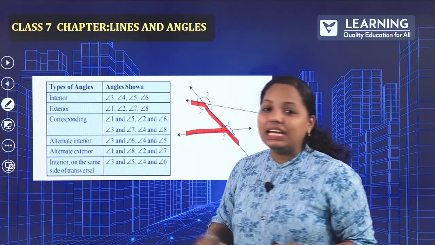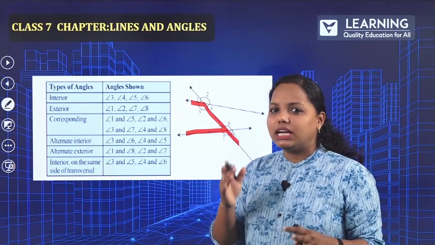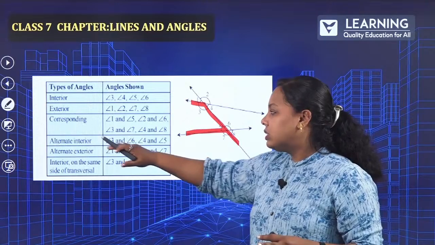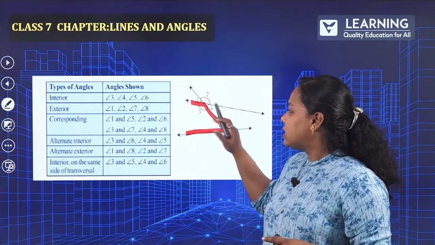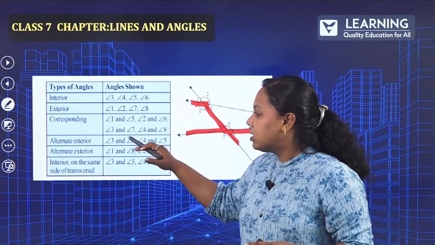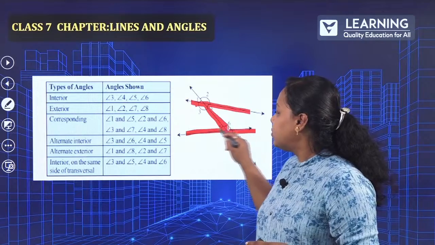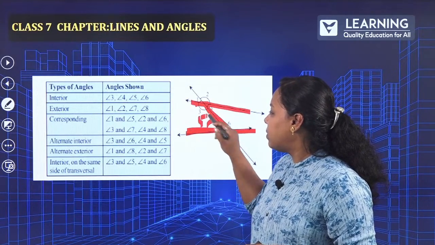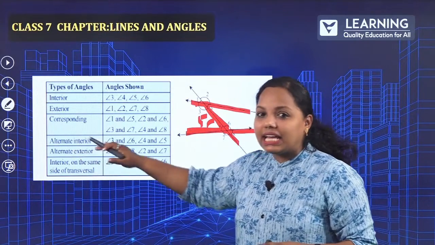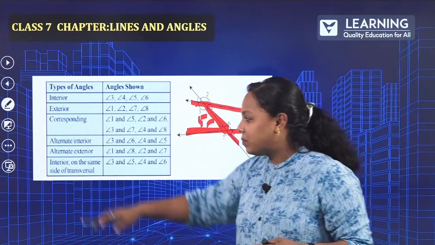How about alternate interior angle? Alternate interior, just remember when you get alternate, Z and N. So 3 and 6, yes, it is in Z shape. How about the next one? 4 and 5, yes, it is in reverse Z shape. So this is number 5. Alternate exterior, just which is outside. That is very easy. I hope you can understand.